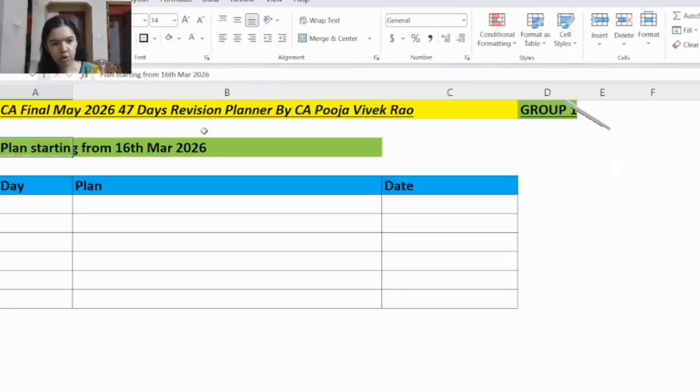So here I have the outline of the study plan. So this is for CA Final Group 1 May 2026 exams. And this is a 47-day revision plan. And the plan is starting from 16th March onwards.